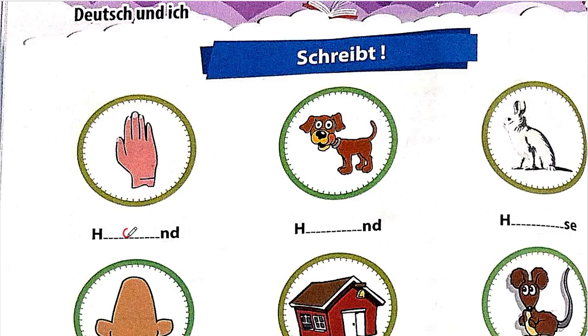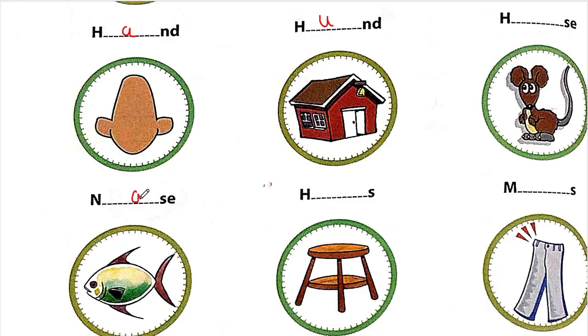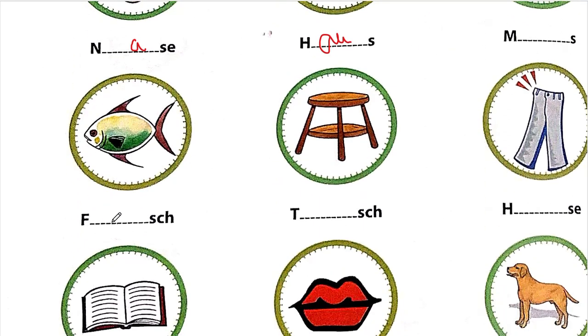So here the answer should be Hand. Yeah, Hand. Here it should be Hund. This one is as comment. This is Nase. This is Haus. This is okay, which is comment. This is Fisch. This is Tisch. Oh wait, okay, I told the answer.